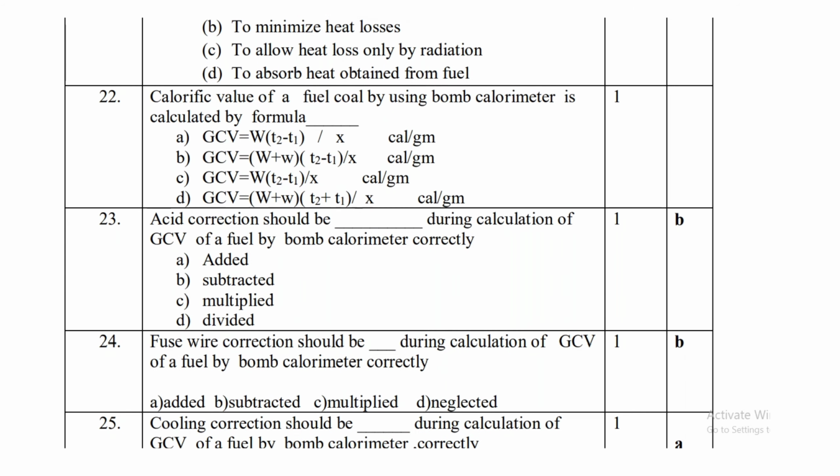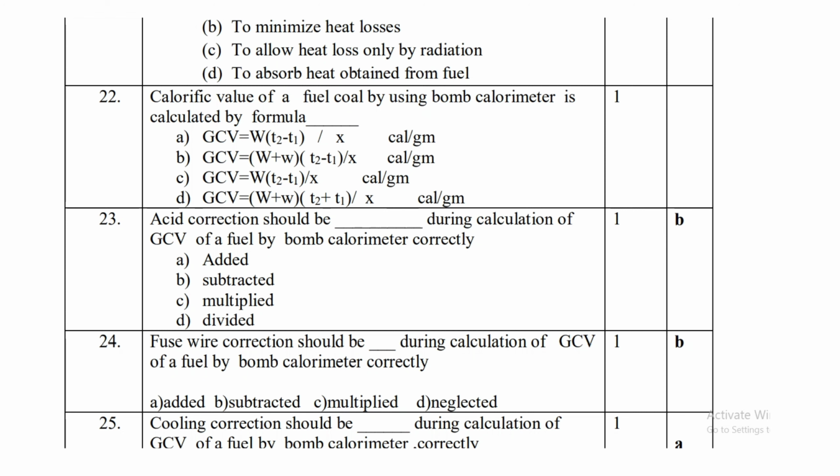Then, the calorific value of a fuel such as coal by using a bomb calorimeter is the second option, that is B. GCV is equal to (W plus w) into (T2 minus T1) upon x calorie per gram. Then, acid correction should be dash during calculation of GCV of fuel by bomb calorimeter. It should be subtracted during the calculation. Acid correction should be subtracted.